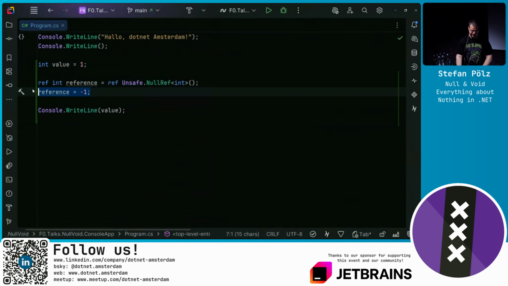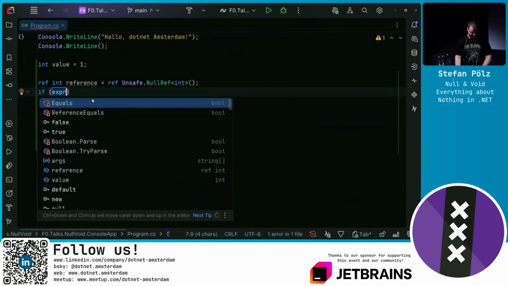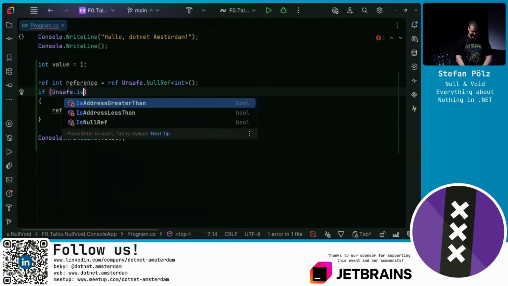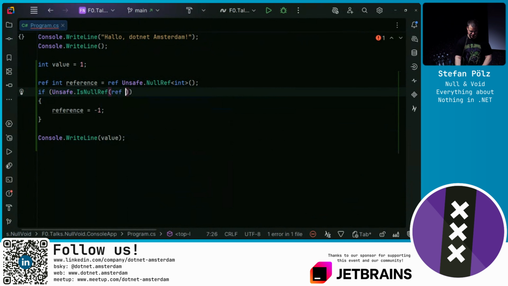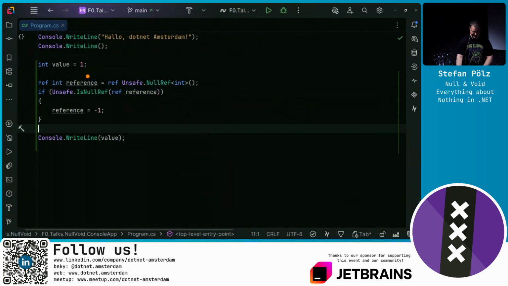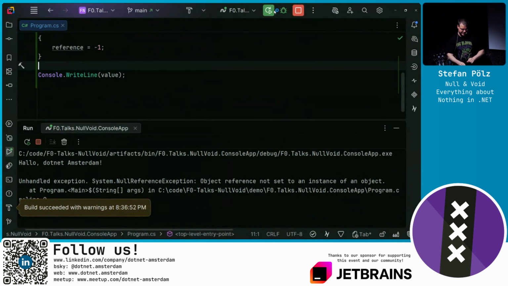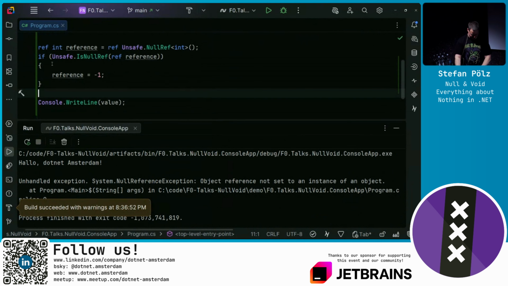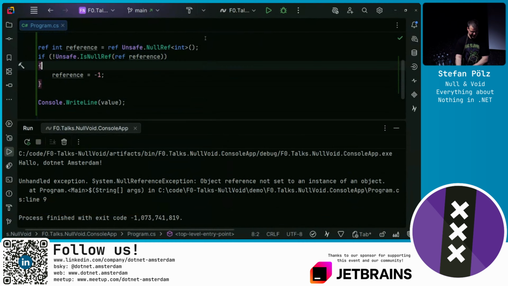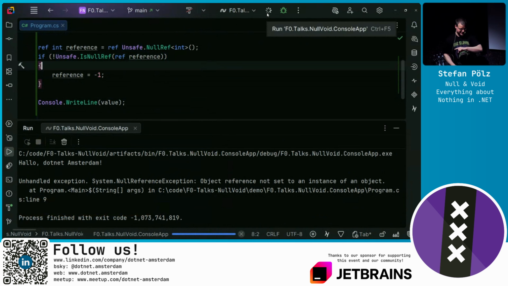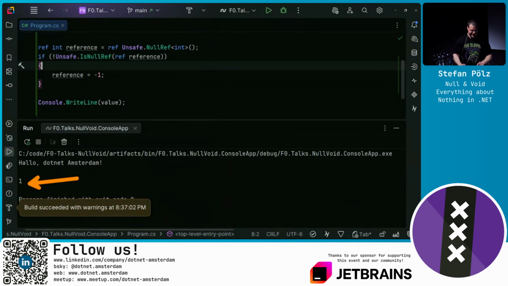In order to check if a ref is null, we can do unsafe.IsNullRef. We pass this reference by ref, and now we are safe. We won't run into a null reference exception because this is a null ref, and we won't mutate it, so we now get the 1 without running into any null reference exceptions. Oh, because I should negate it. If it's not a null ref, then please mutate it. And if it's a null ref, don't. And there we go. Now this is not part of C# nullable reference types, but just for completeness, this is how you check refs for null.